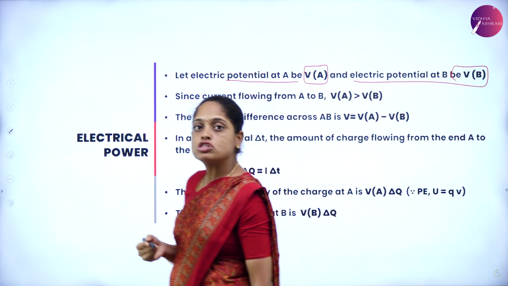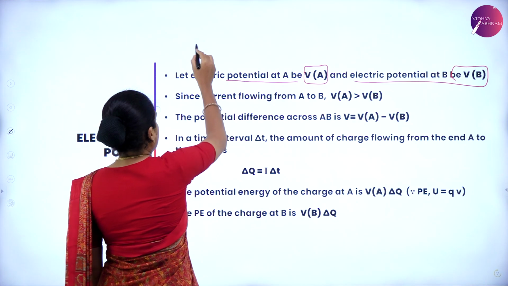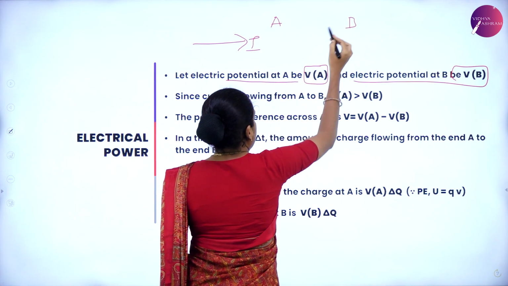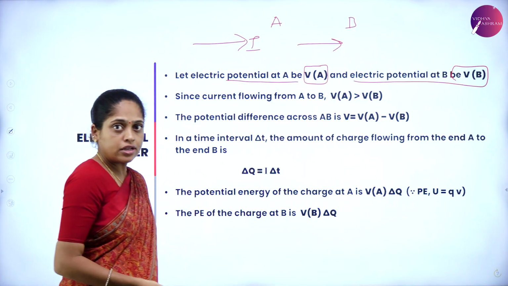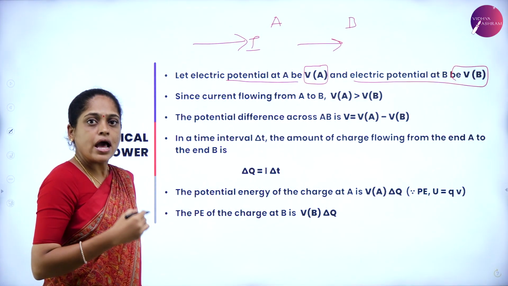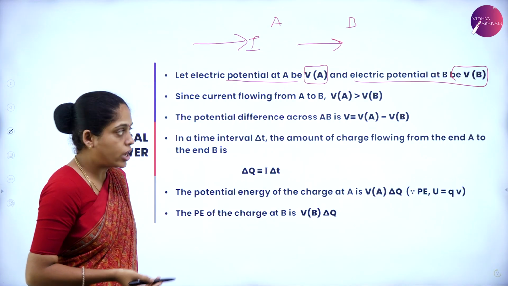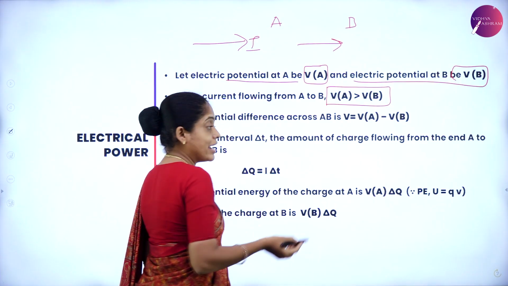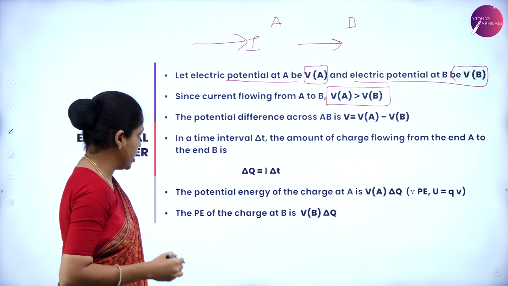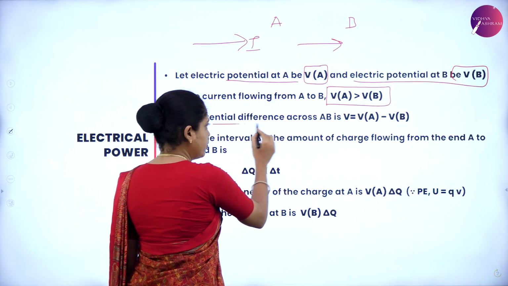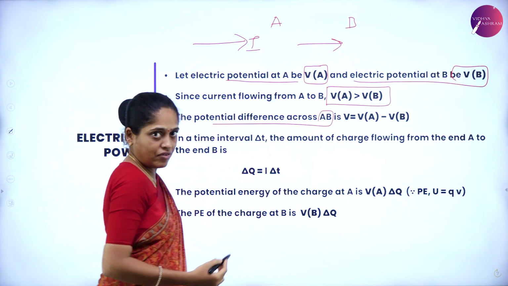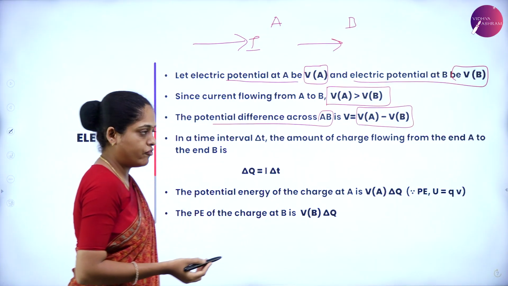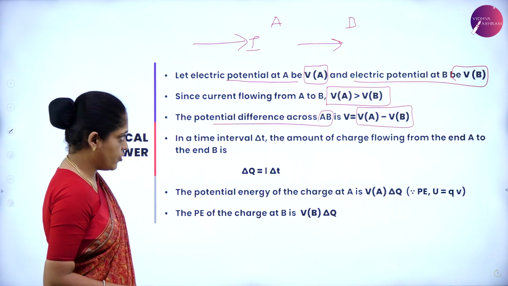Since the current flows from A to B, and you know that the current flows from higher potential to lower potential, here the potential of A is greater than the potential of B. And the potential difference between these two points is given by VA minus VB.